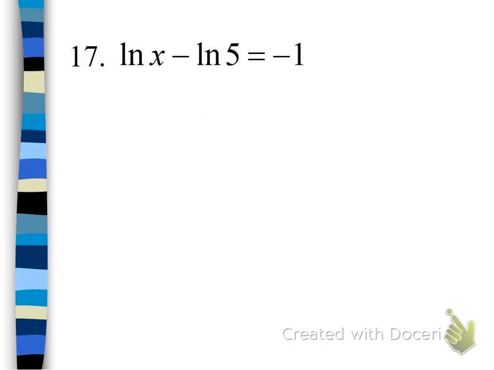17, again, two logarithms we need to condense down to one. But this time subtraction condenses down into division. Again, make sure that you bring down your ln. We do not have a logarithm on both sides of the equation with which to just drop, and we can't evaluate the ln of x over 5. So we need to rewrite this and change the forms. So we go e to the negative 1 equals x over 5. And then we know that we're going to multiply both sides by 5.